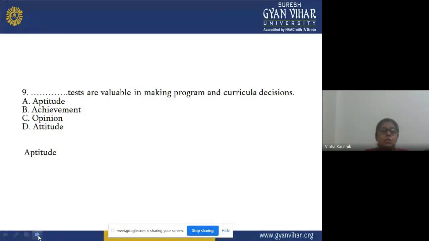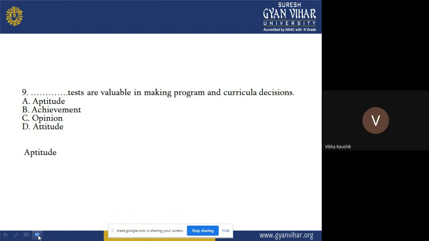Option B, achievement, whether it is an achievement test that is being used or given importance, and on the basis of that we are making programs, making curriculum, or making decisions related to the curriculum. C, opinion. D, attitude test, whether it is an aptitude test, what is the attitude of the learners in that particular area.